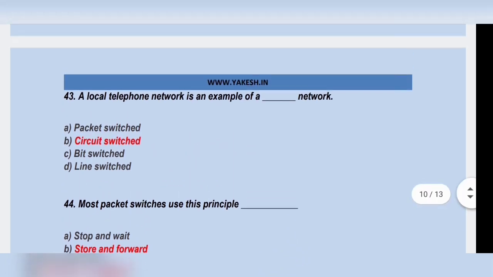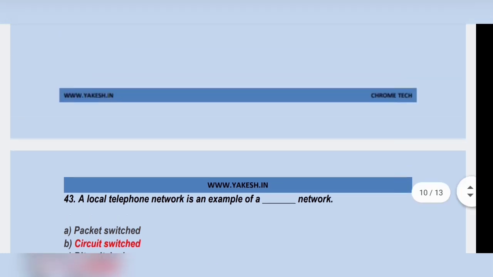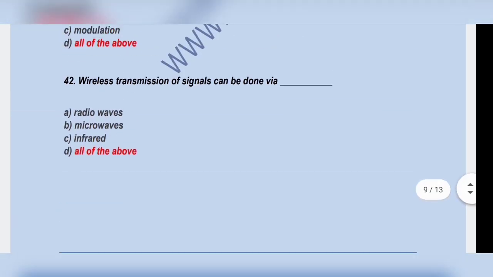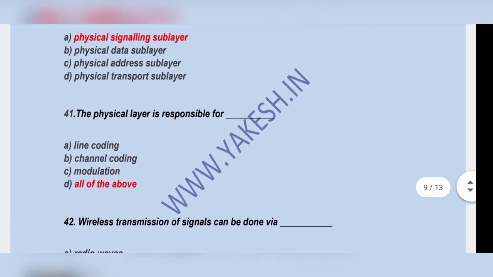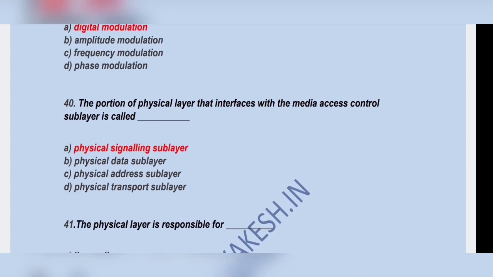Option B, store and forward. A local telephone network is an example of a circuit switched network. Option B. Wireless transmission of signals can be done via all of the above: radio wave, microwave, infrared. The physical layer is responsible for all of the above: line coding, channel coding, modulation. The portion of the physical layer that interfaces with the media access control sublayer is called the physical signaling sublayer.